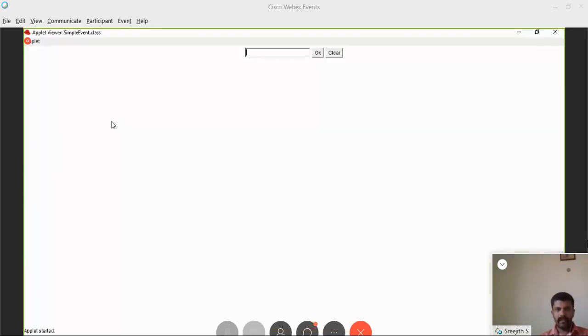Now there are two buttons, OK and Clear. Let's click the OK button. Welcome is appearing. Click the Clear button. It's cleared. Okay. See, now we have created a GUI using an applet. This is a graphical user interface. So this component is a text box.